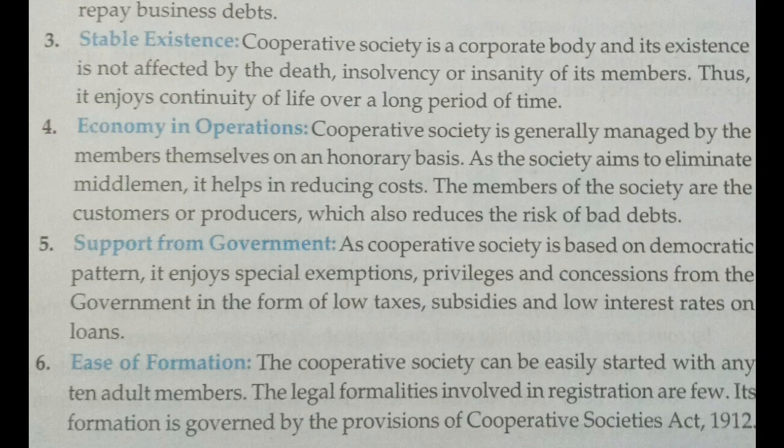Next is support from the government. A cooperative society also gets support from the government. Why? Because it is based on democratic lines. What type of support is it getting? Exemptions from certain types of taxes, concessions from the government, subsidies, and interest on loans at low rates. Such advantages the cooperative society gets from the government because its main objective is mutual help and it is based on democratic lines. That is why the government tries to help the cooperative society.